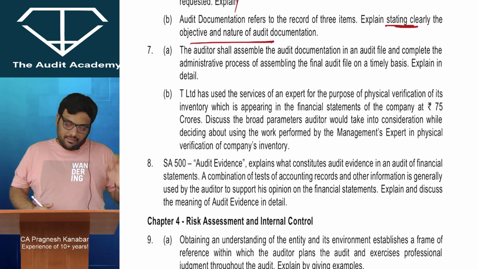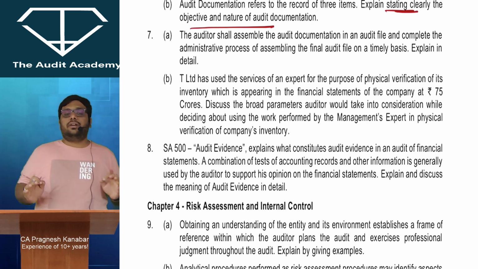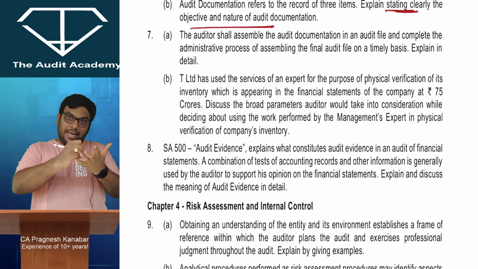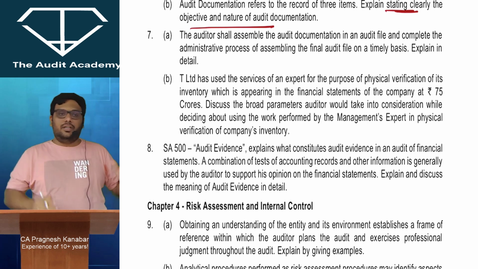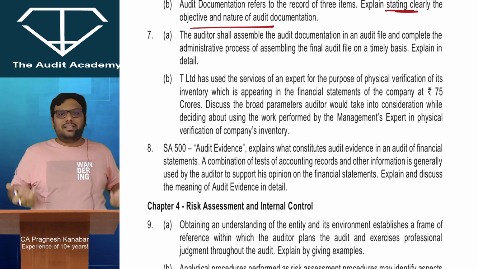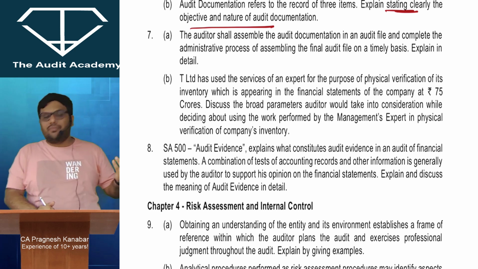Auditor shall assemble audit documentation in an audit file and complete the admin process for assembling the audit file. Now, what is assembly process? That boss, after when the audit is near completion. Alright. After audit is signed, audit report is signed. After that, we need to combine all the documents, neatly file it, segregate it. All of that is assembly. Alright. Needs to be completed within 60 days from the date of auditor's report, where it is written.